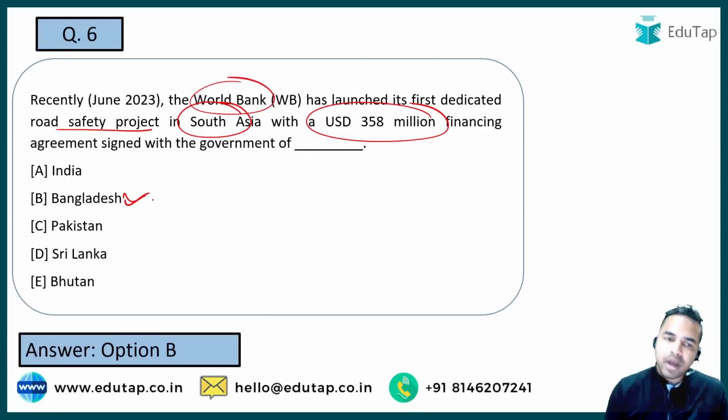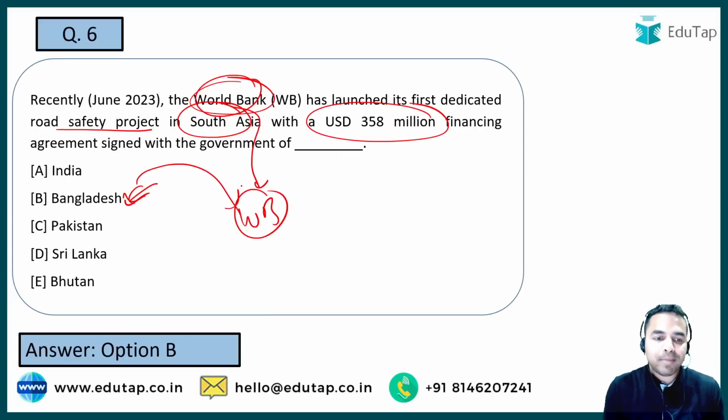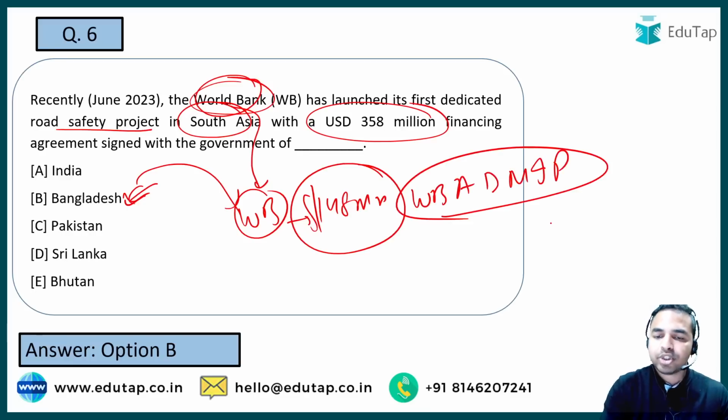So guys, when I talk about another important loan agreement, so World Bank ने एक और loan agreement sign किया था with which state? That is the West Bengal. हमने बात की बांग्लादेश की. Now let us discuss about the West Bengal. Okay, Bangladesh is just similar to the Bengal जब हम बात करते हैं उनकी. So Bangladesh यहाँ पर World Bank के साथ ये लोन एग्रीमेंट साइन हुआ है for the road safety project in South Asia. Similarly, World Bank ने West Bengal के साथ भी एक लोन एग्रीमेंट साइन किया है for the 148 million US dollars. Can you tell me that for what purpose this particular agreement was being signed? This agreement was being signed for the West Bengal Accelerated Development of Minor Irrigation Project. So guys, that's how you can correlate between these two news articles and you can remember that for a longer period of time.